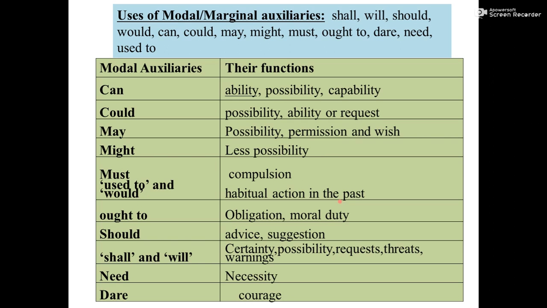Used to and would are used for habitual action in the past. Ought to is used for obligation and moral duty. We use should to give advice or suggestion. Shall and will are used to show certainty, possibility, request, threats, and warnings. Need is used for necessity, and dare is used for courage.